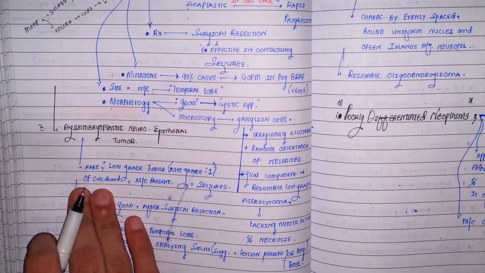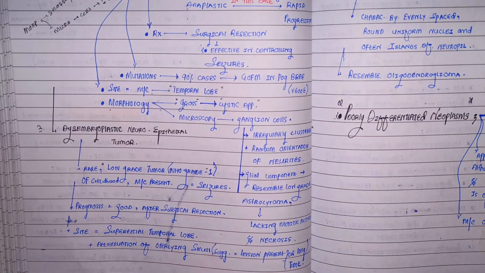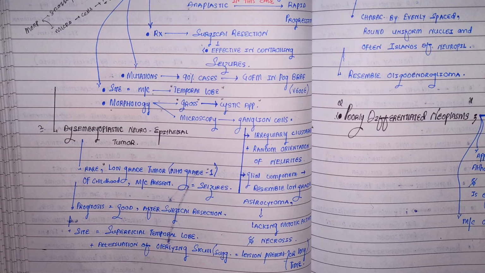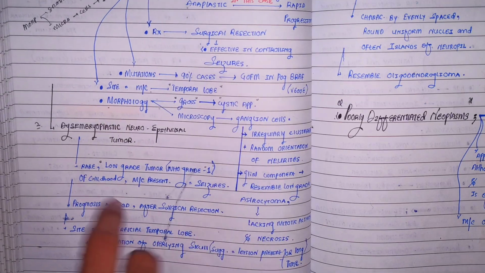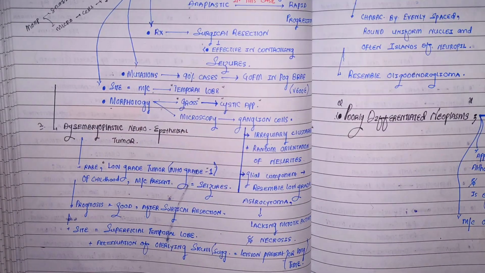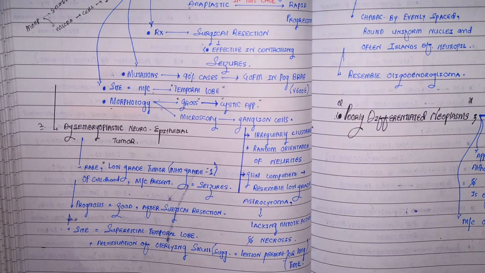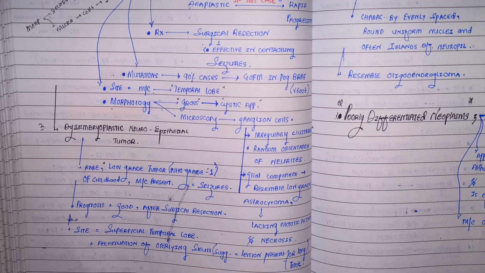It occurs especially in children. The most common presentation of any neuronal tumor is that the patient comes with seizures. It has a good prognosis. After surgical resection, you resect this tumor with the help of surgery, later you will have a very good prognosis, right? What about the site from where it appears? Superficial temporal lobe, just like the ganglioglioma.